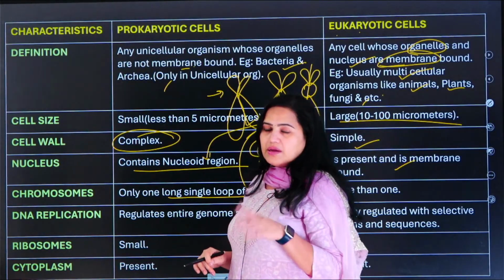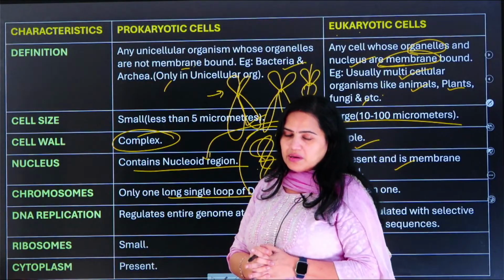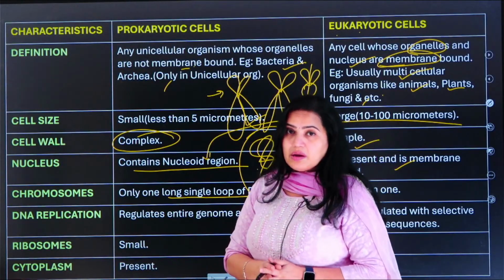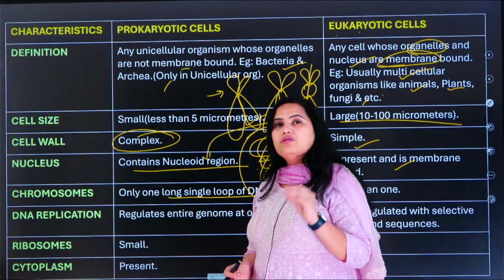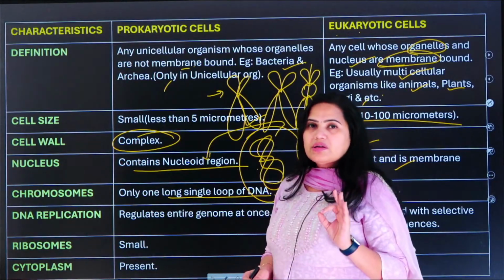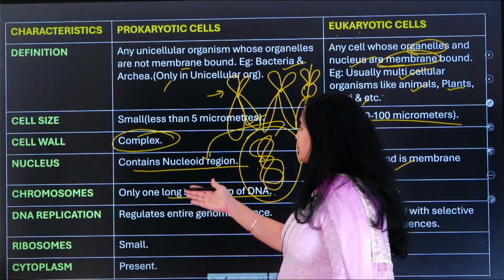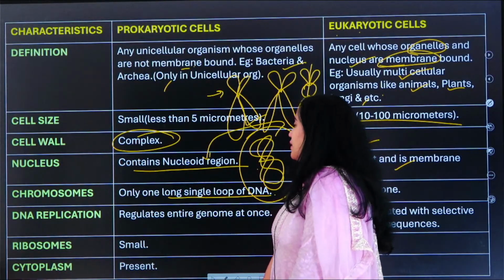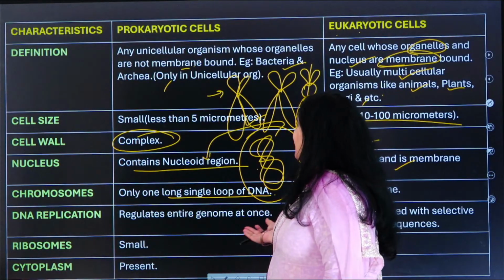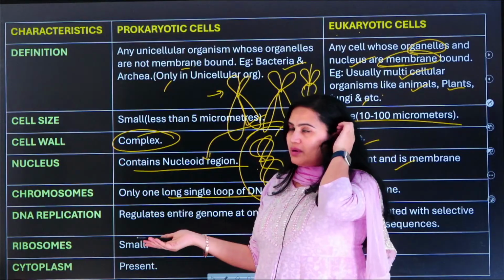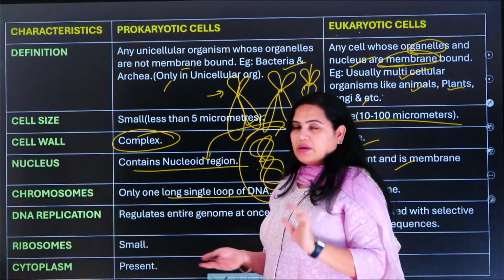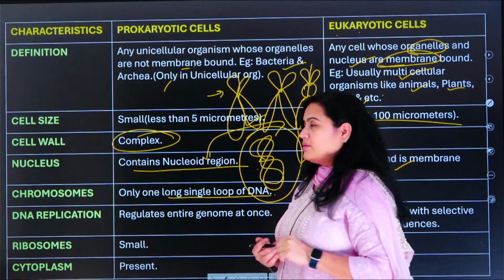Don't worry, we will study about everything. Chromatid के बारे में पढ़ेंगे, हम chromatin के बारे में पढ़ेंगे, we will also study about the chromosomes. We will cover each and everything, just stay tuned. And then DNA replication. So it regulates the entire genome at once. Genome माने क्या है? What do you mean by genome? Genome means the entire DNA material which is present inside the cell.